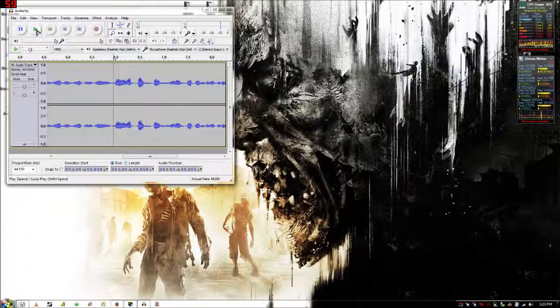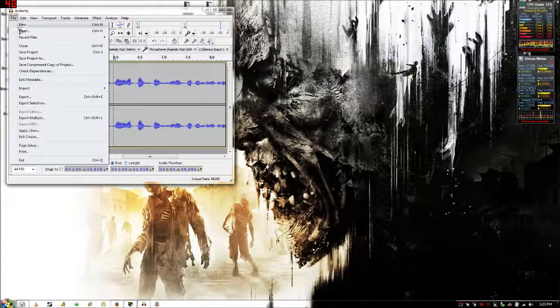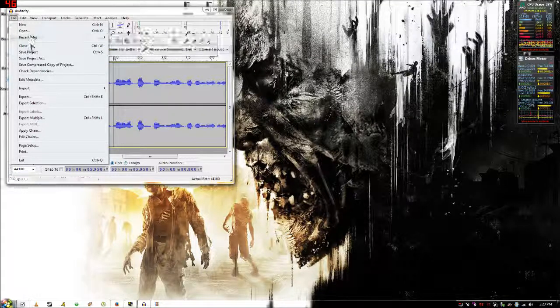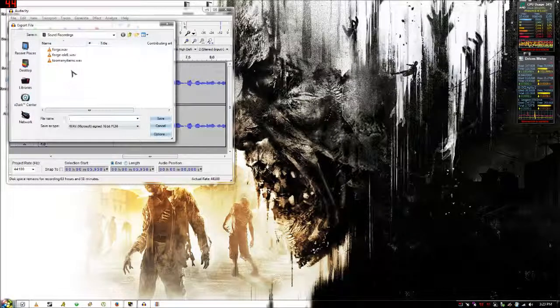And now that you've got your video saved, if you click file and save, then it will only be accessible by Audacity and you will not be able to put it in other programs such as Movie Maker. Now, in order to make it readable by all other things, you want to click file, then export, and I believe it automatically goes to a file within the save file.